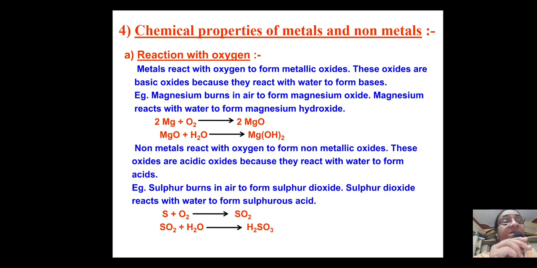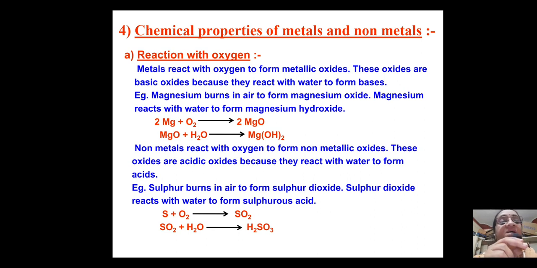Now looking into the chemical properties of metals and non-metals. So how do they react? If you have to compare how metals and non-metals react with oxygen, metals react with oxygen to form their oxides, and when you dissolve these oxides in water, they give what are called bases, or we say alkalis, right? Non-metals also react with oxygen to form the characteristic oxides, and when you dissolve these oxides in water, they give what are called acids.